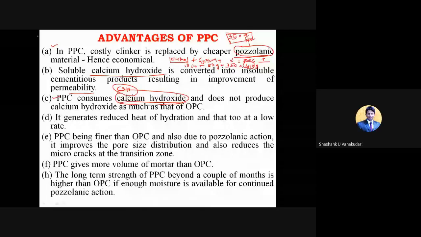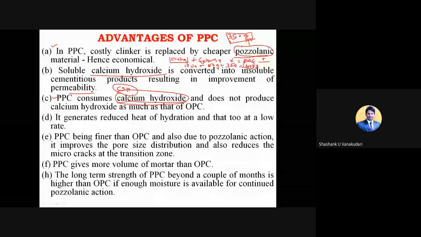Okay. So here it generates reduced heat of hydration, and that too at a low rate. So it's nothing but what? The C3S content as well as the C3A content are less in this PPC. Of course, the heat of hydration will be less.